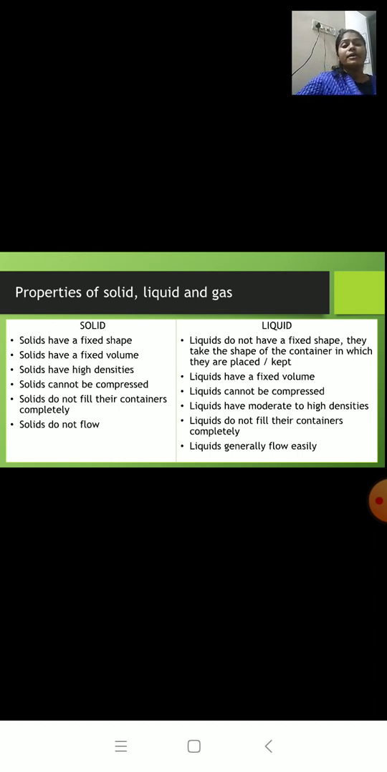Liquids have moderate to high densities. Liquids do not fill their container completely, because the particles of a liquid cannot leave their body to fill the whole container. Liquids generally flow easily. The particles of a liquid can slide over one another. I said liquids are fluid, they show fluidity, that is, the ability of flowing.